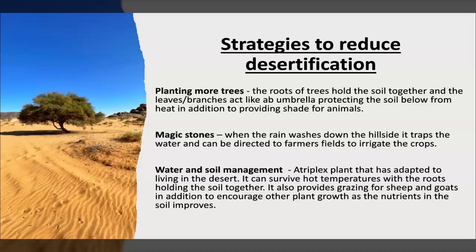That was a really quick overview of desertification. You need to know what desertification is, the causes of it, and then also the strategies to reduce it.